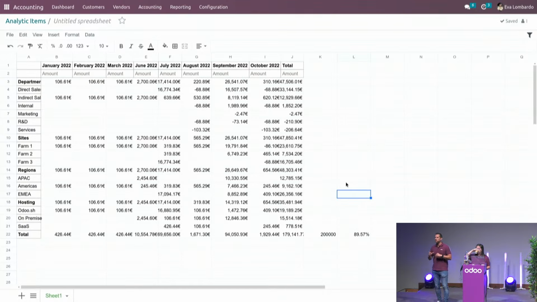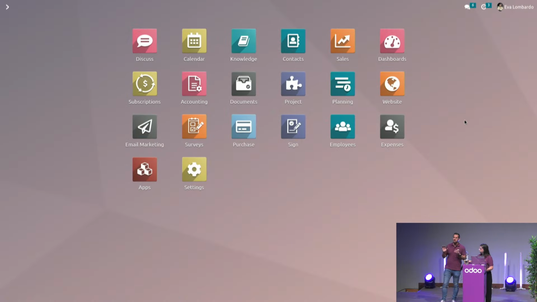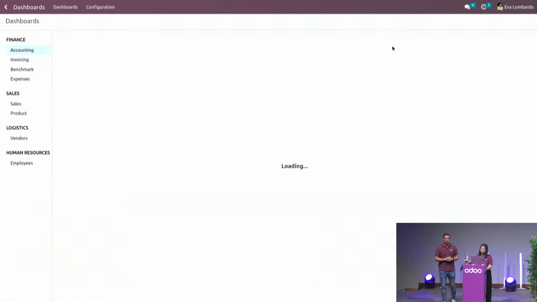Last but not least, we understood that a lot of our customers have the same needs in terms of reporting. So that's why we also added some great out-of-the-box dashboards so that basically all the common reporting is already in there. So Eva, can we have a look at those dashboards? And what is very important to understand is that there is no customization or development needed. It just comes out of the box.